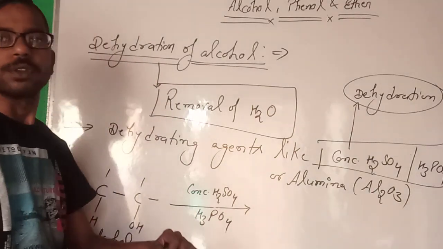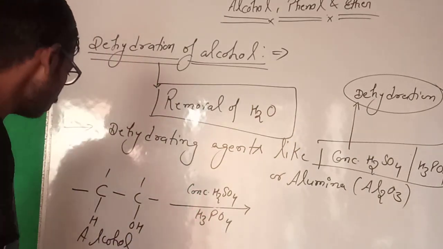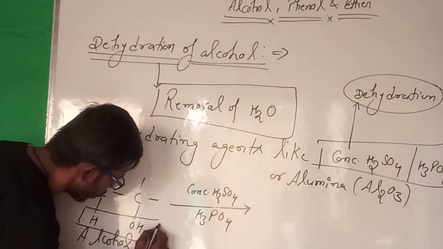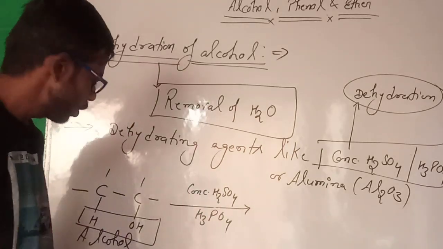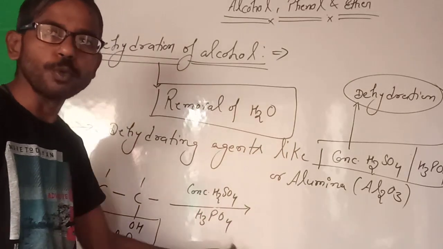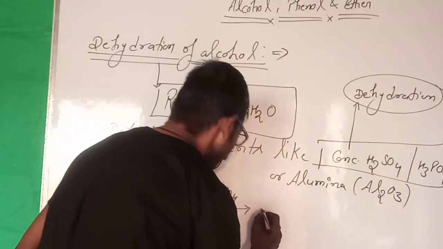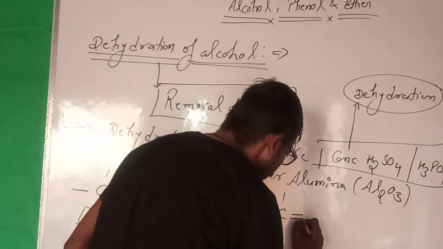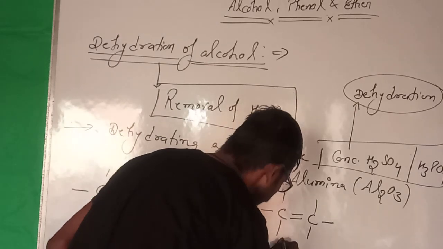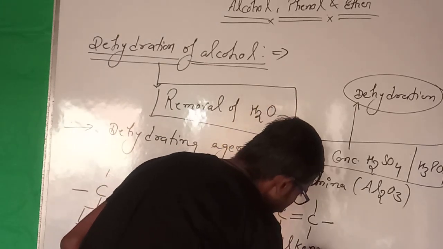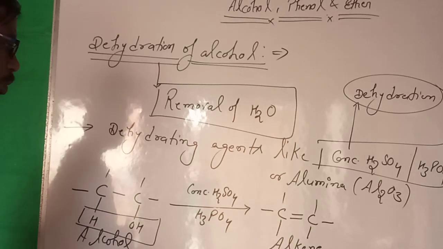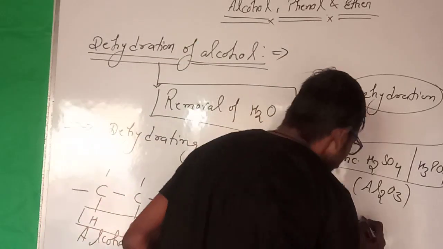So what will happen here? This H and this OH are removed from here, so we get an alkene, and a water molecule is separated.